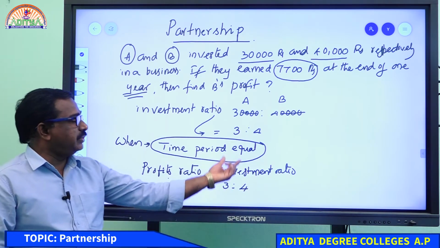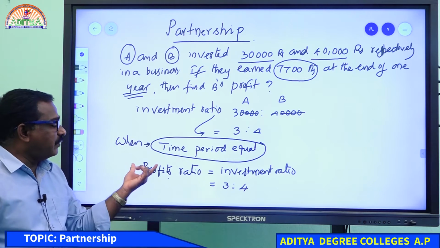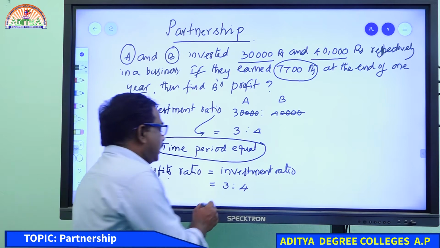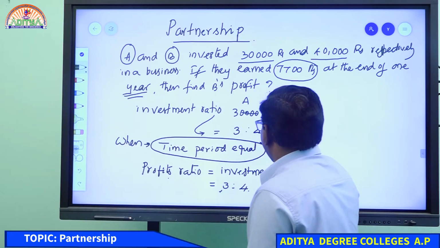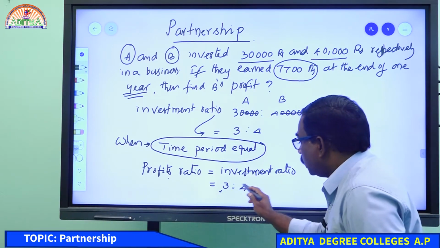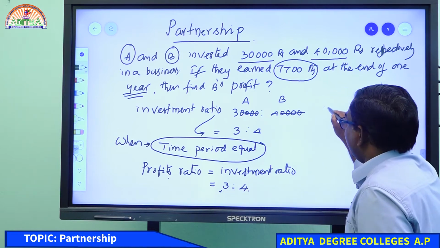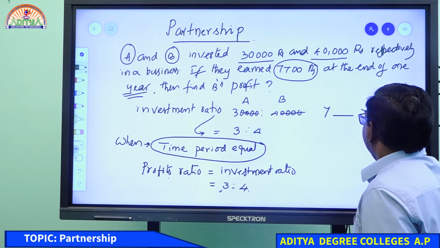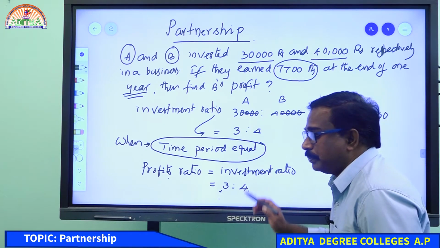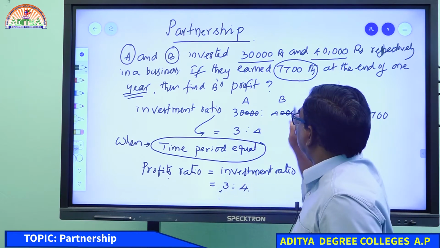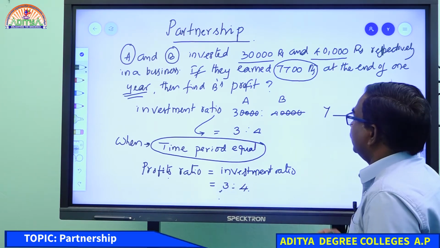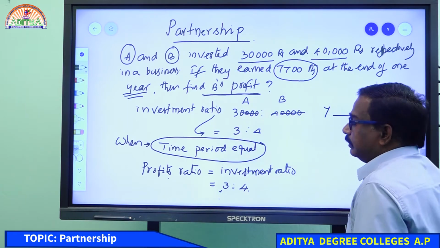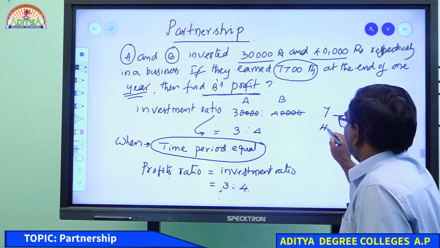So here the investment ratio is 3:4, and we share the profit in the ratio of 3:4. Say 3 parts for A and 4 parts for B. Total parts are 7, and for 7 parts the total profit is 7,700 rupees. The question asks for B's profit, which means 4 parts. 4 parts how much?